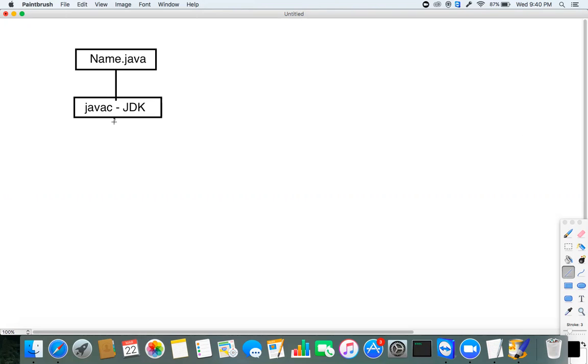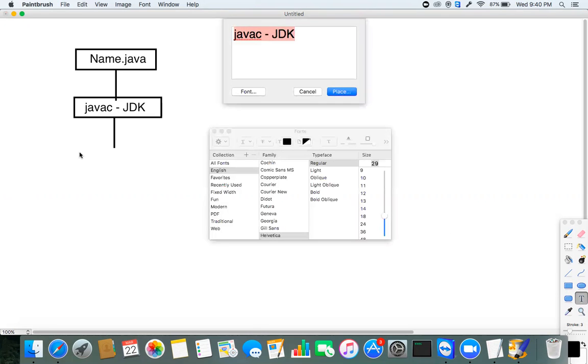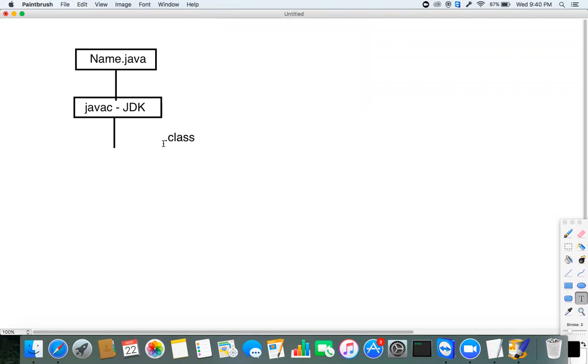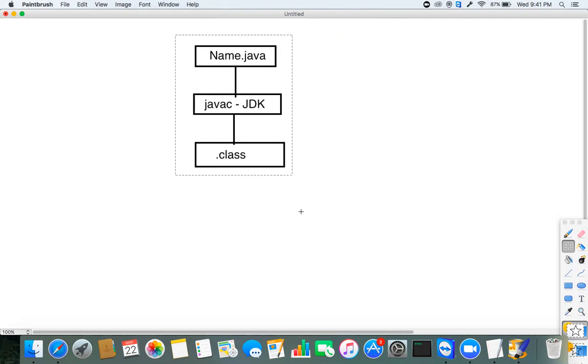The javac compiler will compile your Java code, and it will produce a .class file. This .class file we call Java bytecode. It's not a user understandable format. Once you write the Java code and compile it with the JDK's javac tool, if you followed the rules of the Java programming language, it will produce a .class file. Technically, we term it Java bytecode.